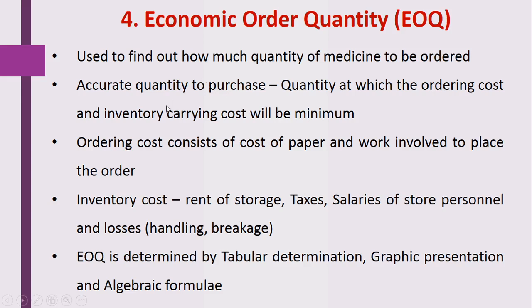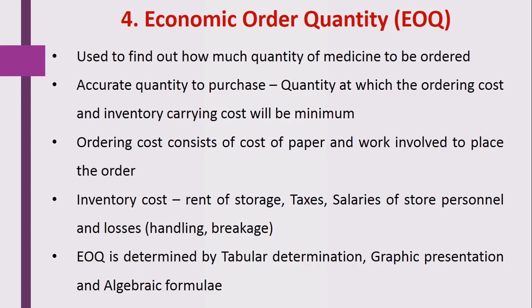Here ordering cost consists of cost of paper and work involved to place the order. So whatever the cost which is required to purchase that particular medicine comes under the ordering cost. Next, the inventory cost includes the rent of storage, taxes, salaries of store personnel, and losses which happen during the handling or at the time of breakage. If the material breaks during the transportation or during the inventory managing, that comes under this category, that is inventory cost.